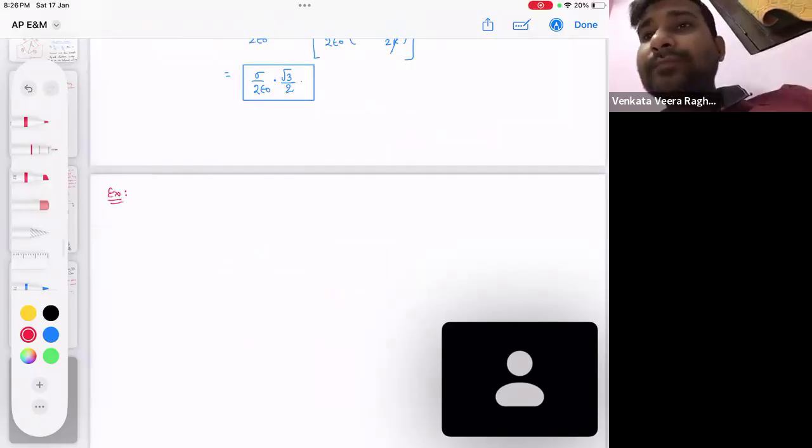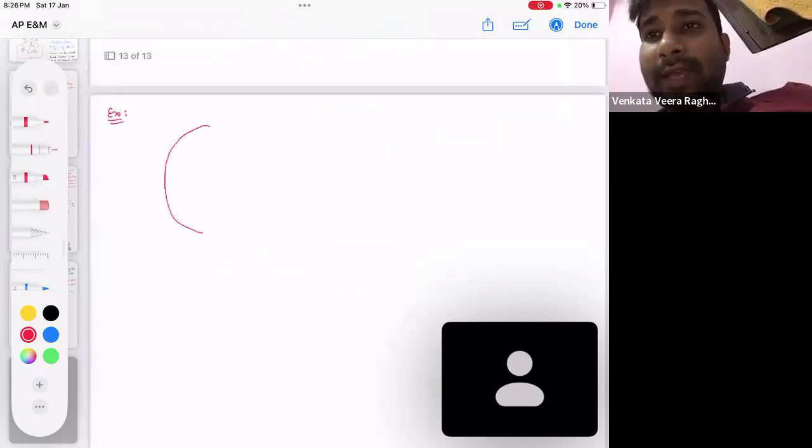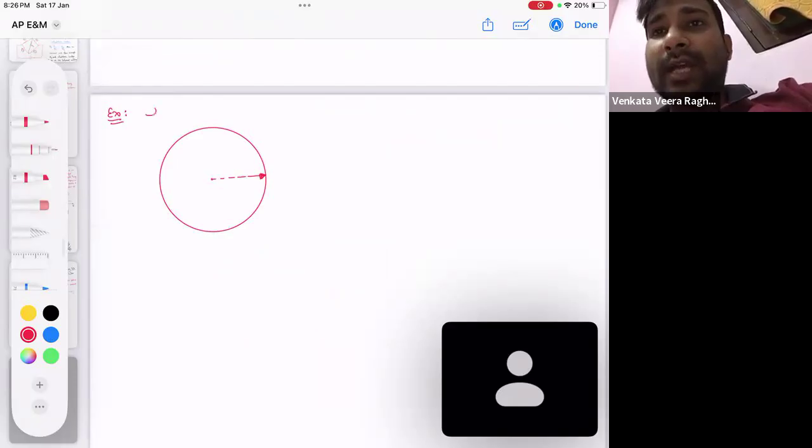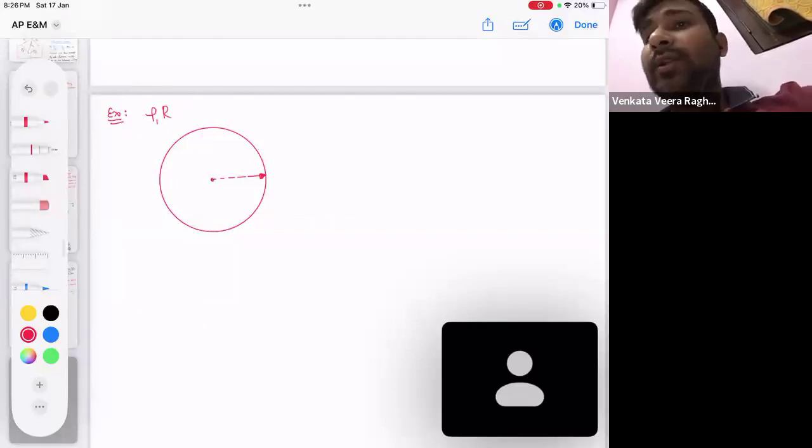Here what I'm going to do is, I have a sphere. I have a solid non-conducting sphere, right? Then only can I give the charge to the complete sphere, isn't it? Its charge density is given as rho and its radius is given as R. It's a solid non-conducting sphere having charge density rho, which means charge is distributed throughout the sphere.